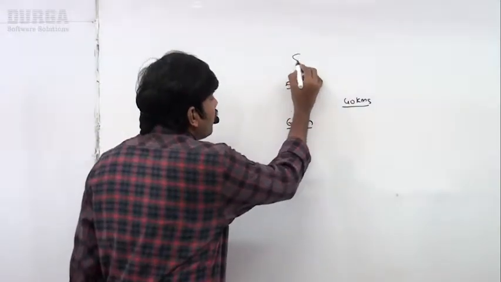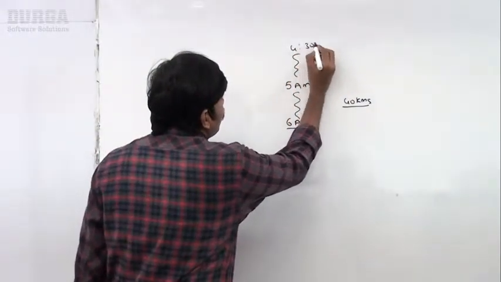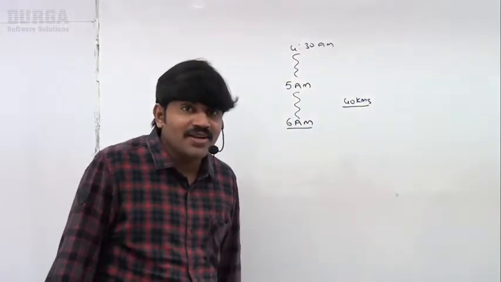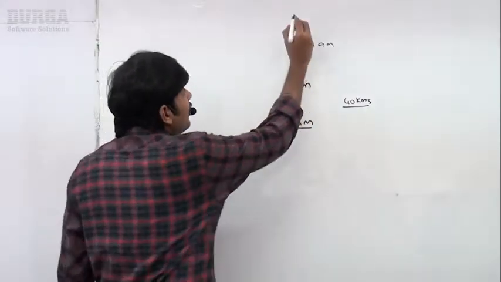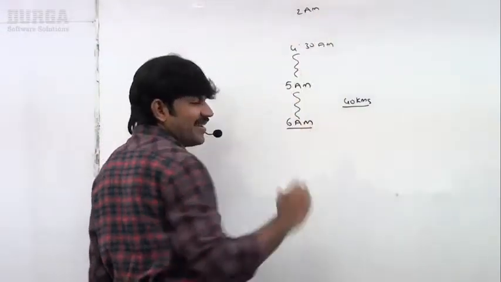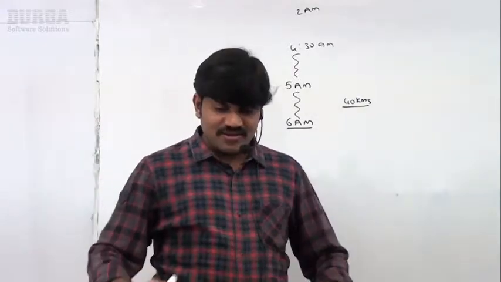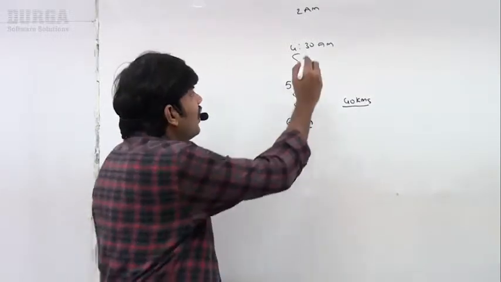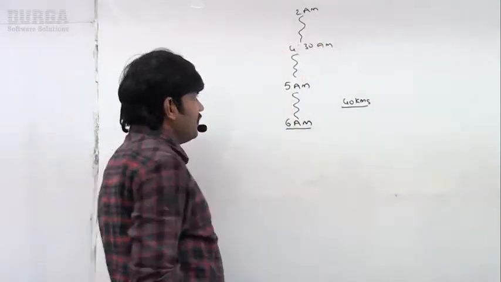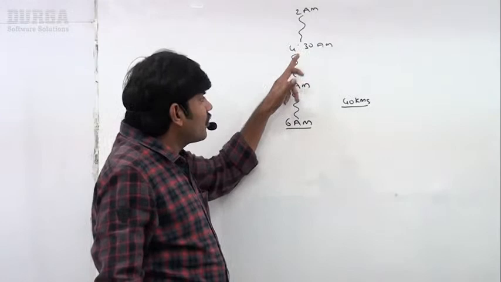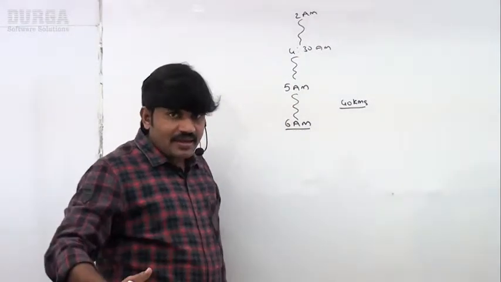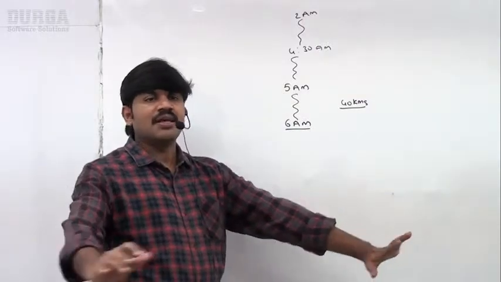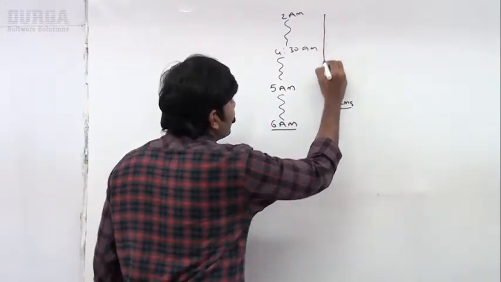Okay, to start at 5 a.m., compulsory you have to wake up at around 4:30. To wake up at 4:30, compulsory you have to keep the alarm minimum at 2 o'clock. Are you getting? The 2 o'clock alarm is going to ring, snoozing to 2:30, snoozing and so on. So at last at 4:30 you are going to wake up. Next, 4:30 to 5 you are going to get ready, and at 5 o'clock you catch the bus. At 6 o'clock you came to the class. Sir, everything is happening according to the flow.